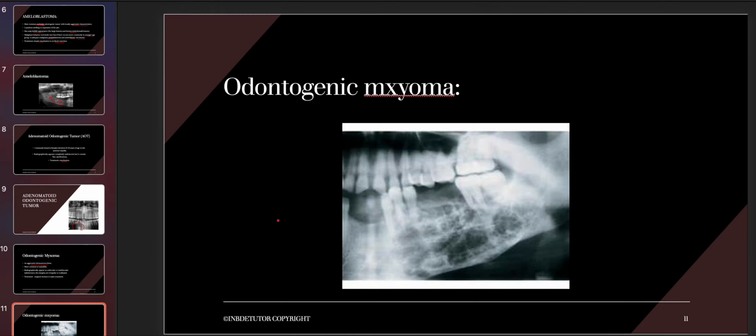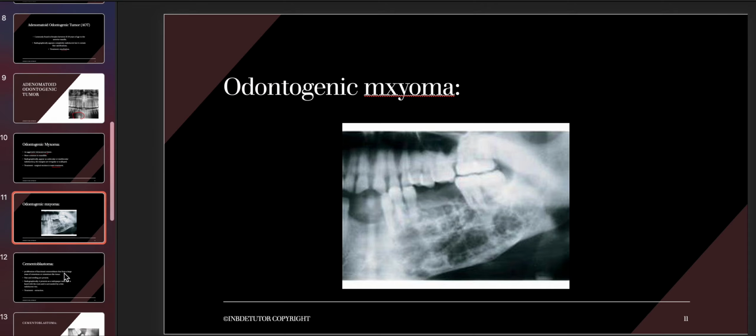So this is how the odontogenic myxoma looks on a radiograph. It can give a tennis racket appearance. It is because it is benign in nature, so it will give a good, well-lined radiolucency, and it will give a tennis racket or a soap bubble appearance.